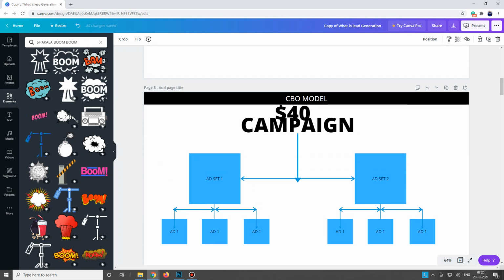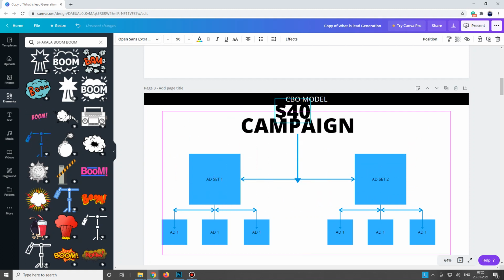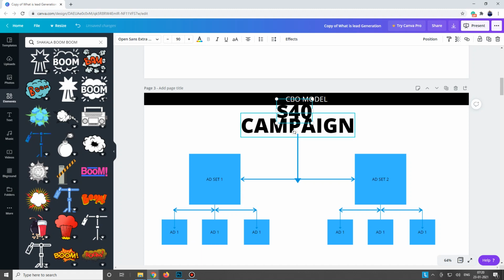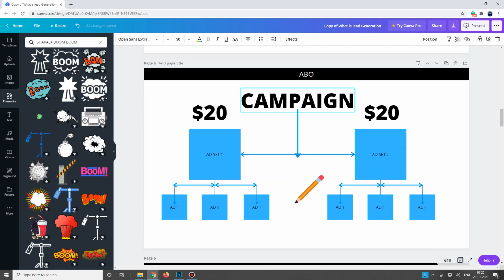So you got what ABO and CBO are in terms of explanation. With campaign budget, when you put $40 on the campaign, it will put that budget on the best performing ad set and ads, right? And when you put it on ABO, it is not that it will not work, I will tell you when to use and when not to use. Okay, just don't be confused here.